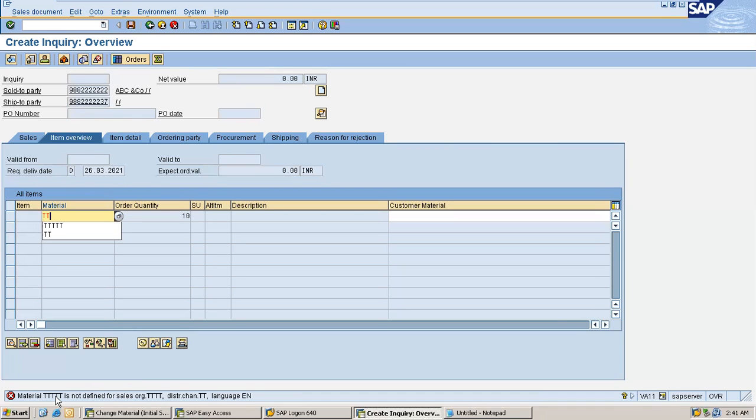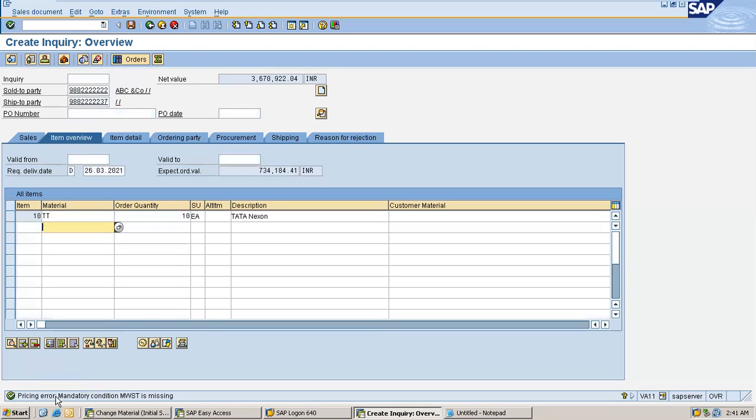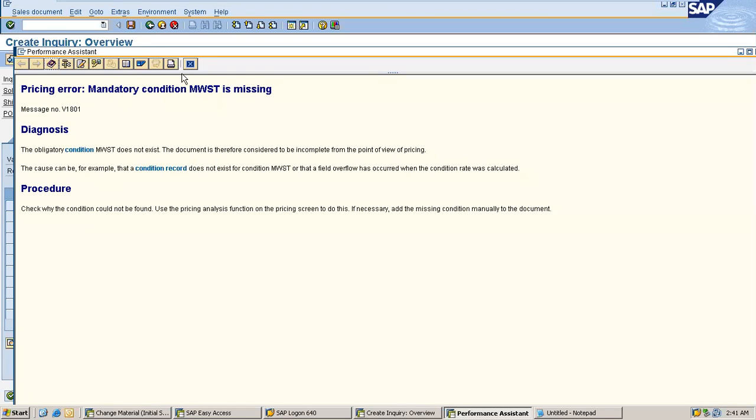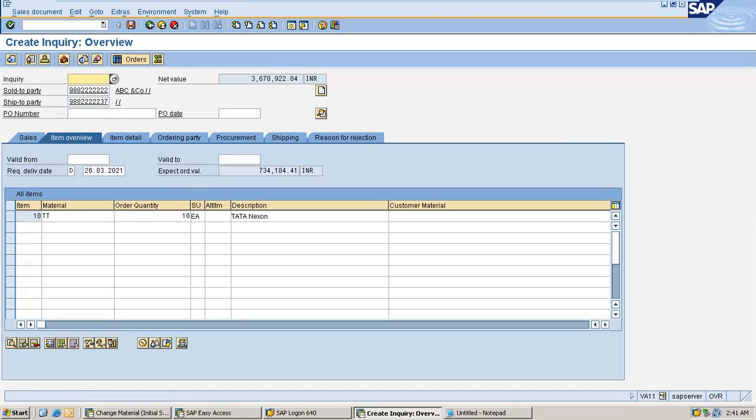Let's say I am processing material TT. Now it is available, so it did not throw any error. Once I save this, all this information, I'm just saving the transaction now. This is the save option, or you can also press Control S. I'm using Control S now. See, the information whatever you have provided in this form is stored as an inquiry number in the database. 23 is your inquiry number.